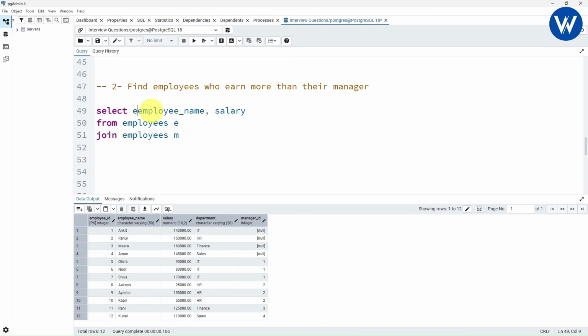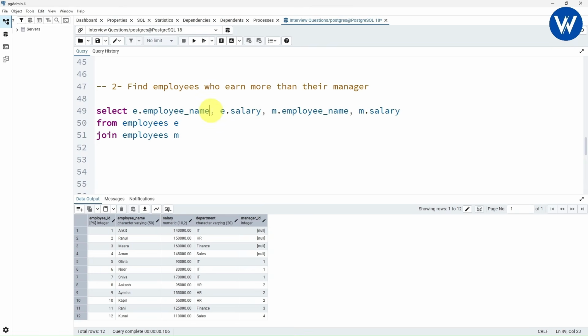So what we will be doing, here you need to write E dot employee name. For salary you need to take E dot salary. So basically we are extracting the employee name column and the salary column from the employee table. In the same way we need to find the employee name which is the manager name column and the salary of the manager, right? So what you can do is you can just copy this, Control C and paste it over here, comma, Control V, right? Now we need to extract the column from the manager which is the employee M, right? Perfect. M dot employee name, and from here you can take M dot salary.